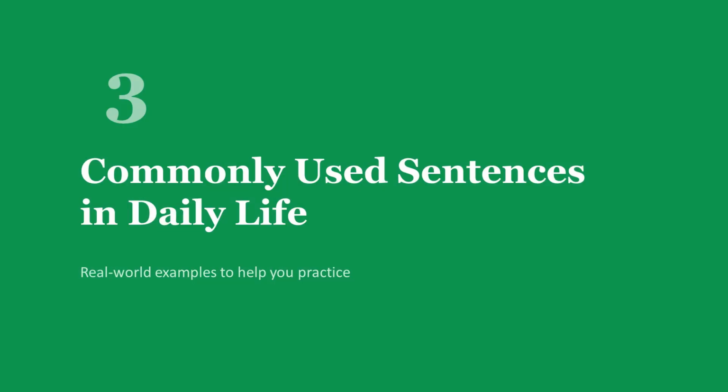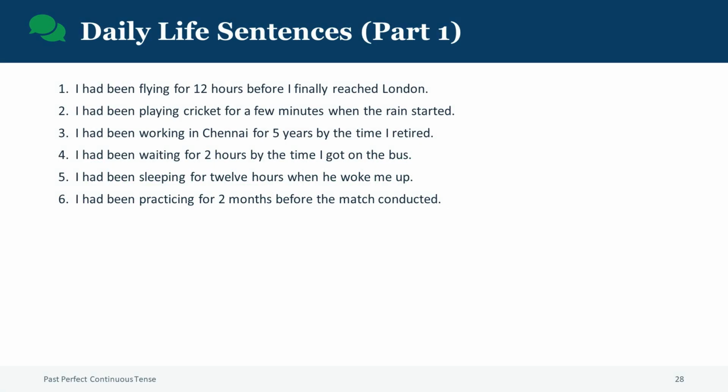Great progress so far. Now let us look at some commonly used sentences in daily life. These are real-world examples that will help you understand how the past perfect continuous tense is used in everyday conversations. Here are some commonly used sentences.